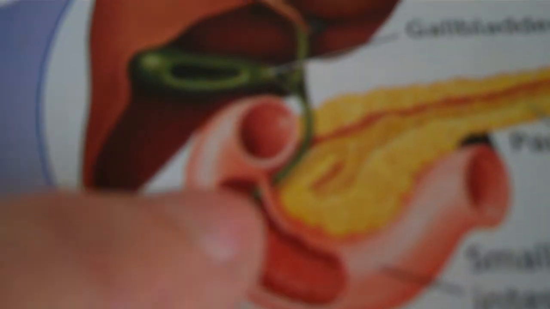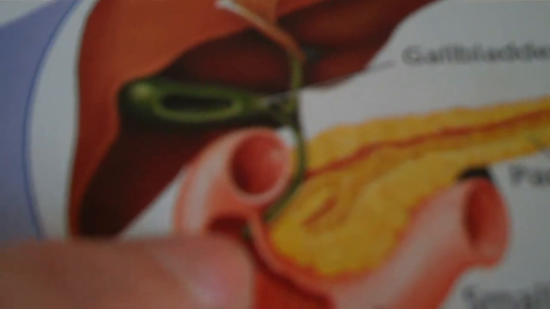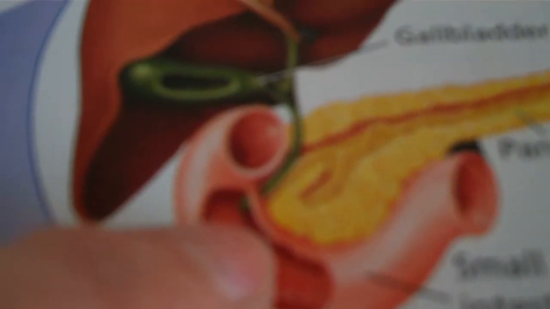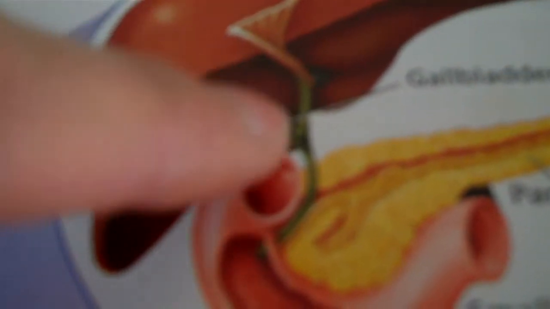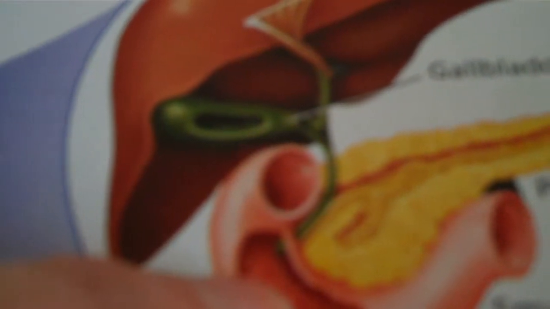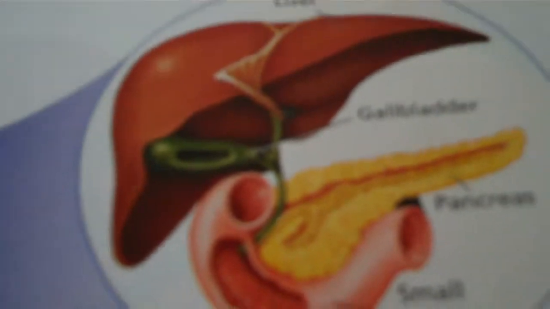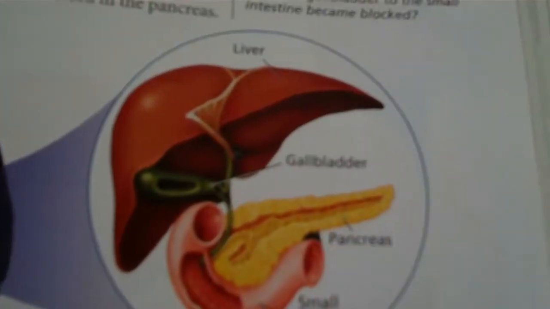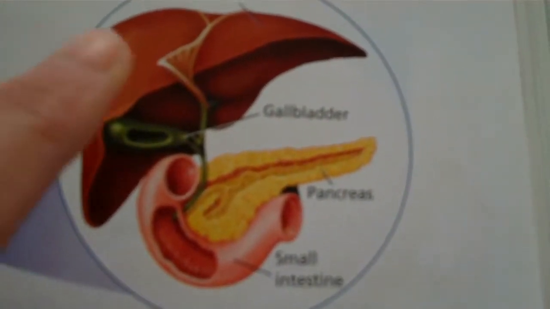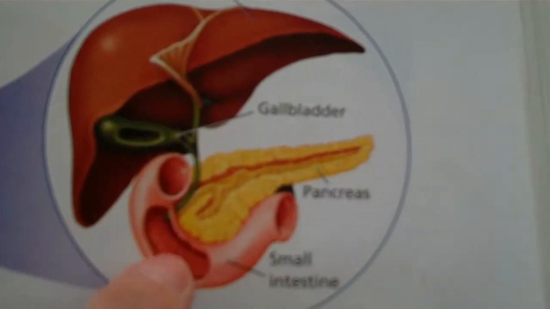and I can show you on this picture here. So here's our liver, here's the gallbladder, and can you see this little tube that goes into the small intestine. So this is the start of the small intestine. Bile comes in, which helps break down the fat into smaller particles. Okay, so this shows the liver and the gallbladder going into the small intestine.